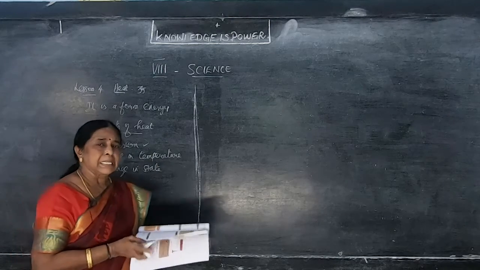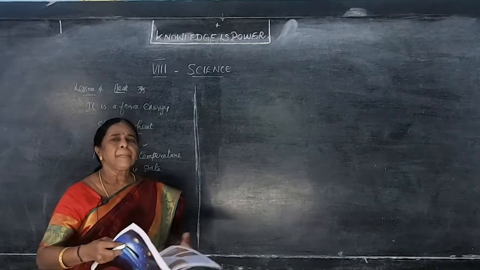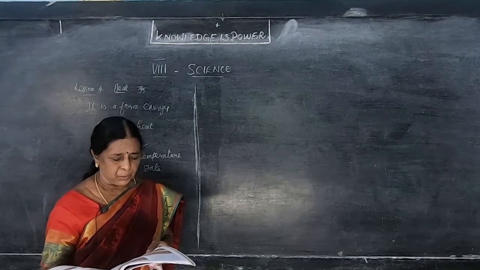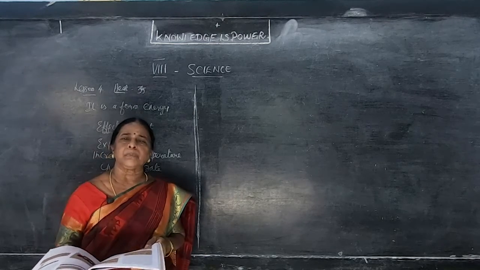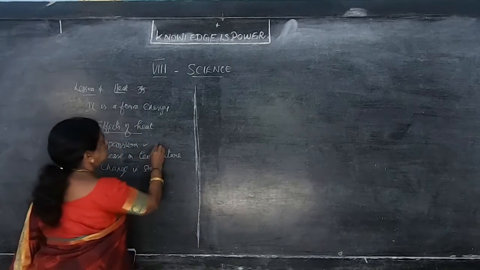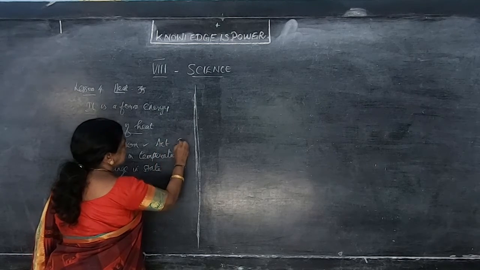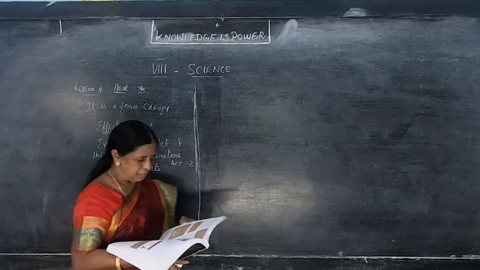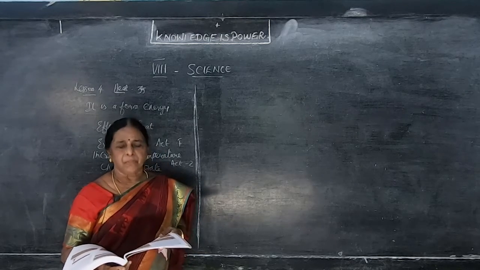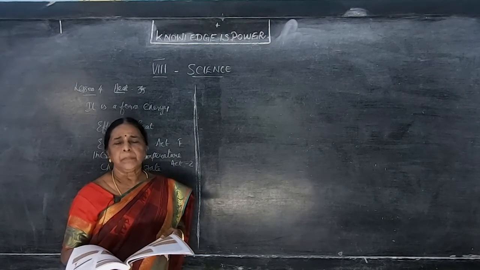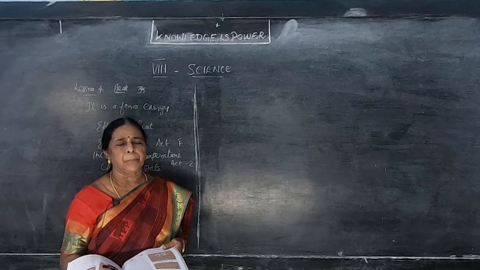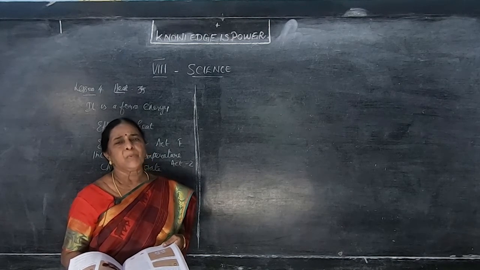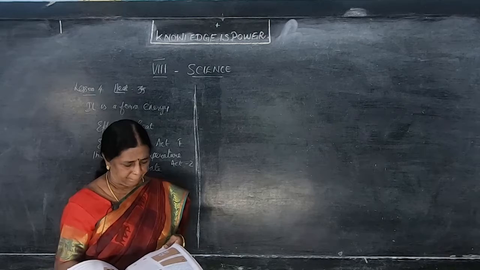Now we have to say increase in temperature. That is, whenever you heat, the temperature will increase. For example, what you have to take? You have to take activity 2. This is activity 1. This is activity 2. So take a cup of water and note its temperature. Before starting the experiment, you have to take 1 cup of water and note down the temperature. It's normally 4 degrees Celsius. Maybe water is 0 degree or 4 degree.